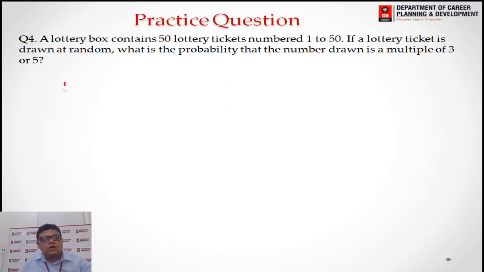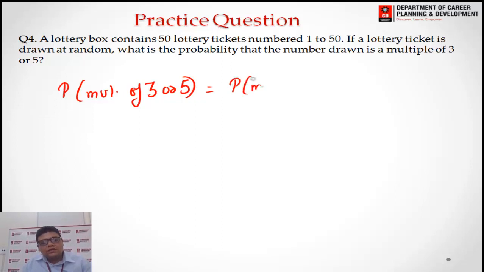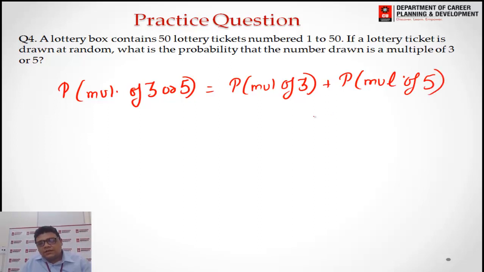So how to solve this? We have to find the probability of a number being a multiple of 3 or 5. So I find the probability of a multiple of 3 plus the probability of a multiple of 5. If the events were mutually exclusive, this would be the answer.